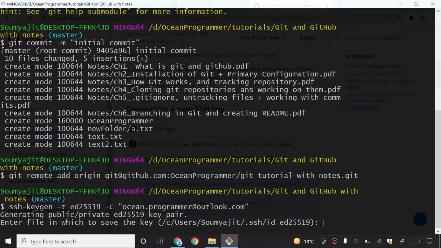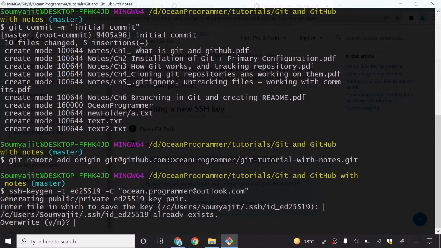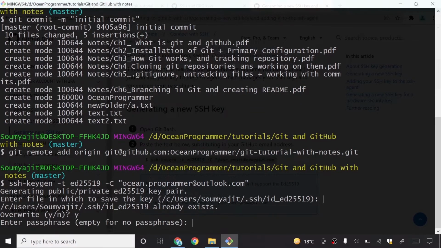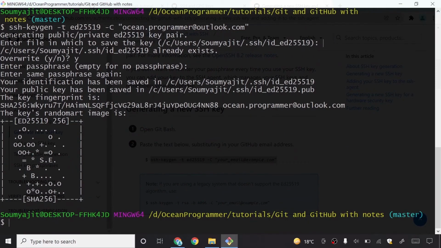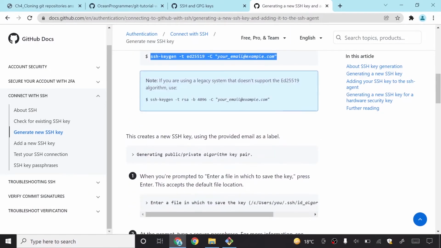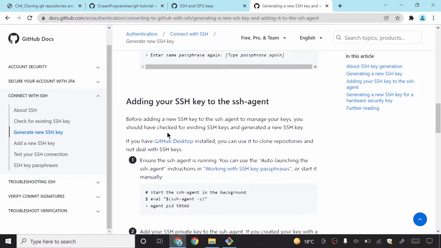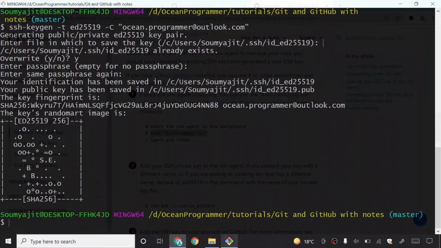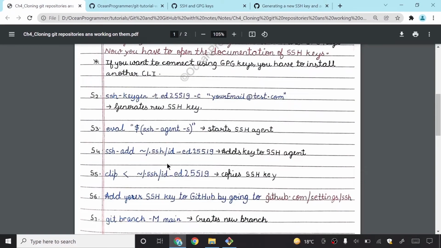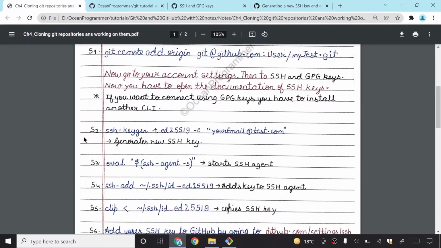Here it is saying to enter the file. I will just press my enter key, and if I want to overwrite, I will press Y, and then pressing enter, I have got this thing. So here you can just start this thing. You need not understand these things, because in the notes I have written what happens: this command generates a new SSH key.